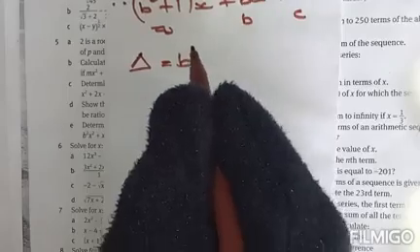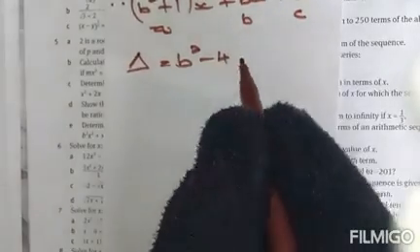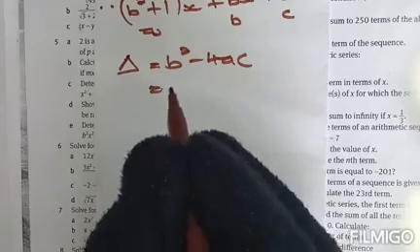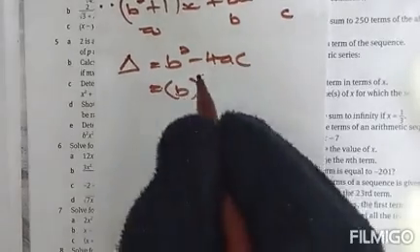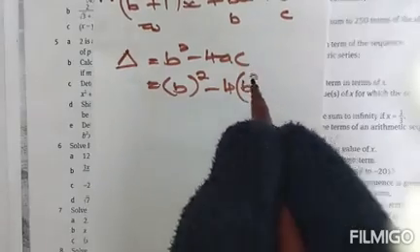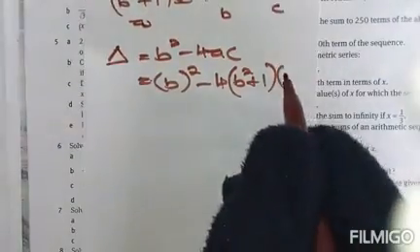So we are asked to determine the nature of the roots of this equation. We're going to use the discriminant, which is b squared minus 4ac. Our b is b, then squared, for our a, b squared plus 1, our c is 2.